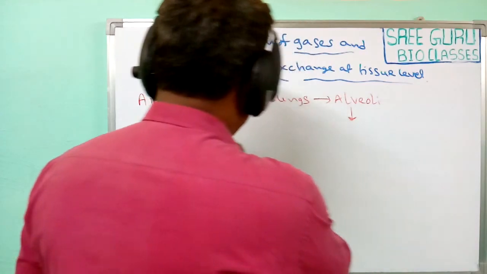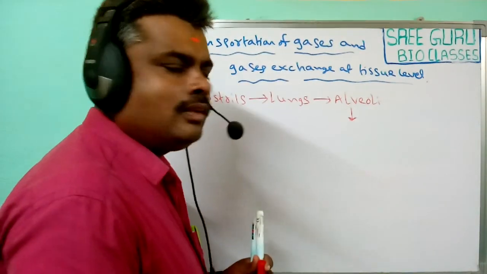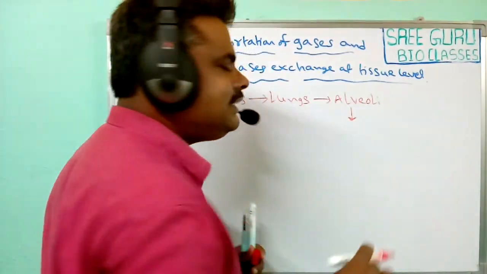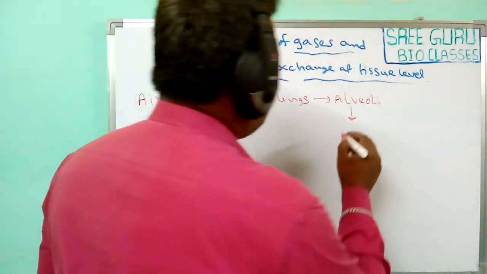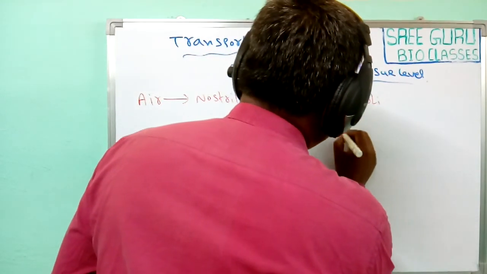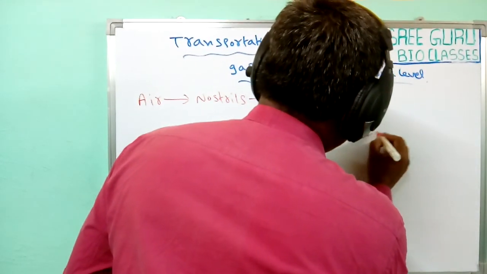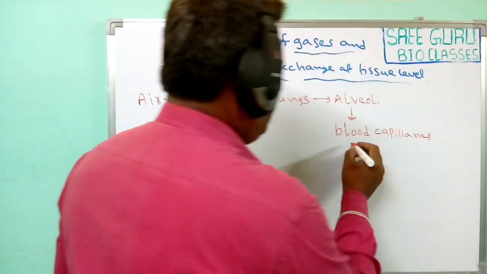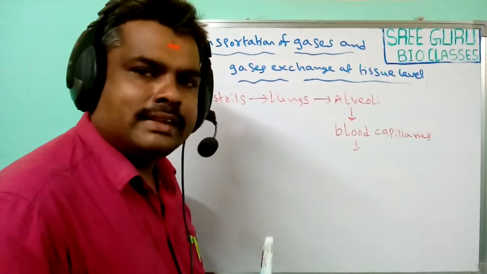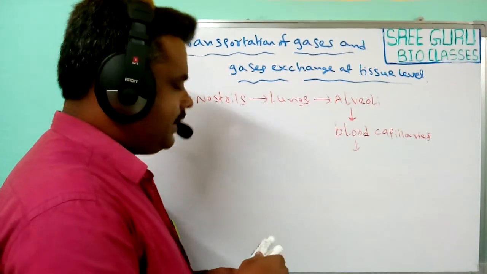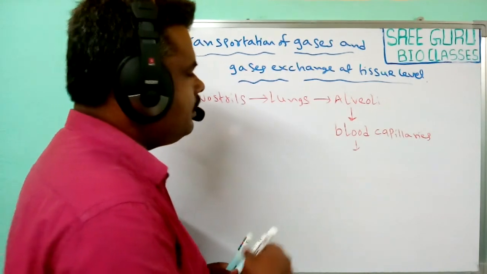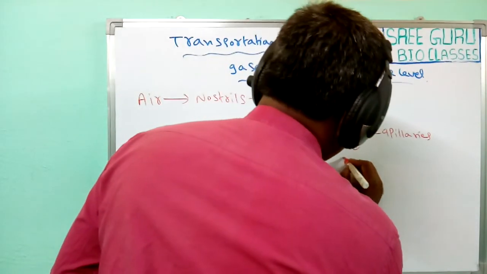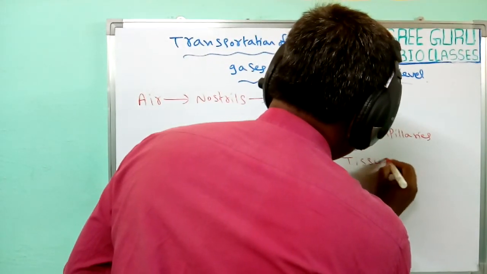The gases entering the lungs reach the alveoli, and here the gas exchange takes place. Finally, the gases are diffused into blood capillaries, and in the blood capillaries the gases are transferred. Finally, they reach the tissues.